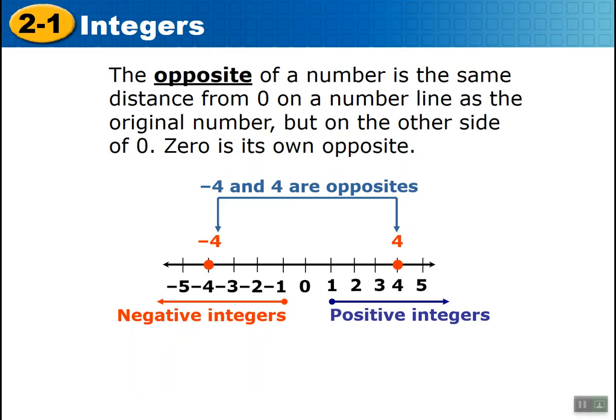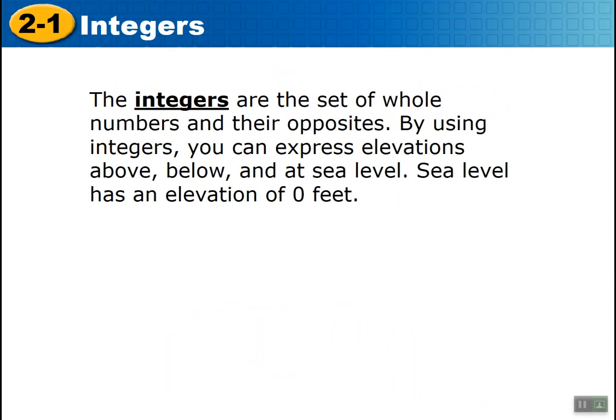Of course, all the fractions and decimals grow the population of integers into a population of rational numbers. Okay, 0 is neither positive nor negative. Integers, again, are the set of whole numbers and their opposites. By using integers, you can express elevation above and below sea level. Sea level has an elevation of 0 feet. For example, if you're looking at the ocean, the water on top of the ocean, before you go below the water, that's at 0. If you go 10 feet below, that's -10 feet. If you go 10 feet above, that's a positive 10 feet.